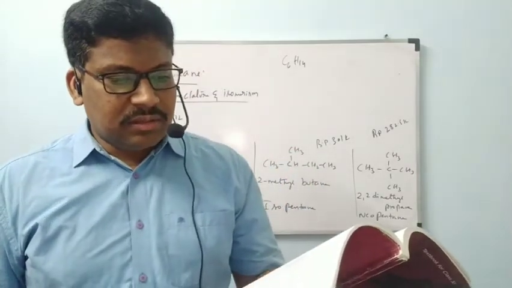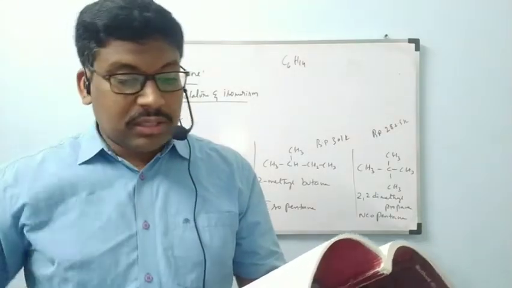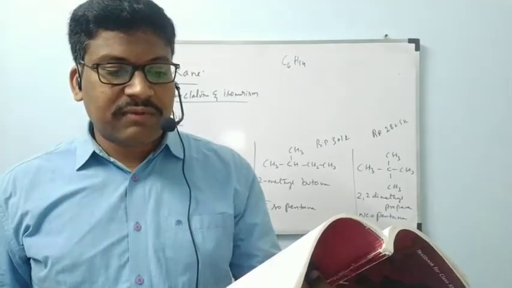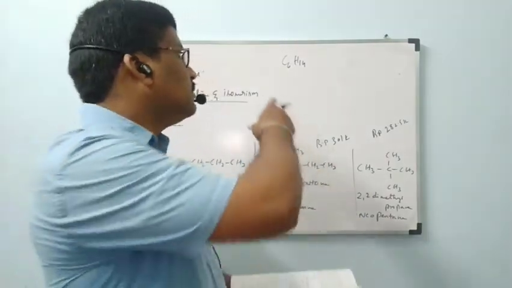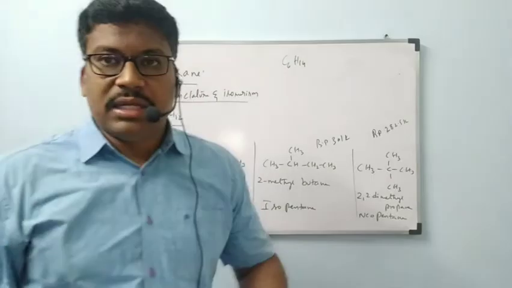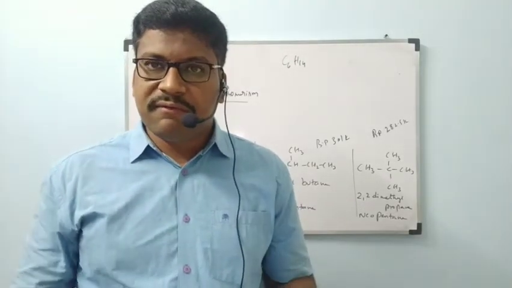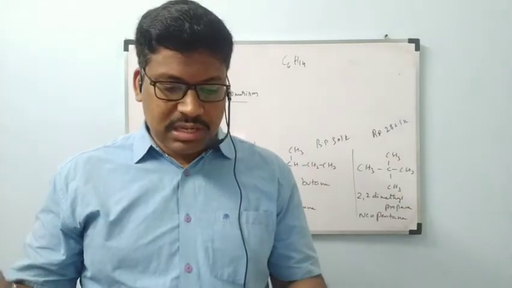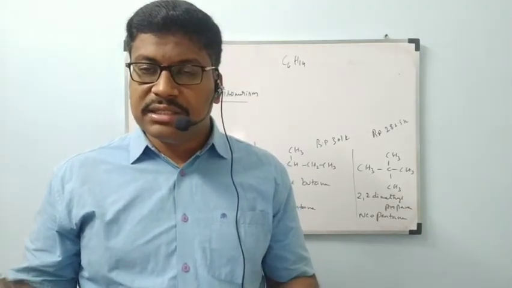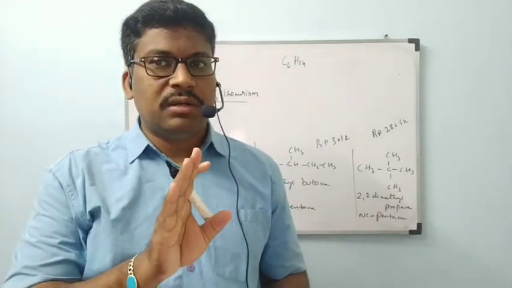Next, they gave problem 13.1. Write structures of different chain isomers of alkanes corresponding to the molecular formula C6H14. That is what I gave as homework. With that, also write their IUPAC names. First try to write the structures. After that, write their IUPAC names. How many possibilities will you get? Check with the problem 13.1 answer. But please don't look and write.